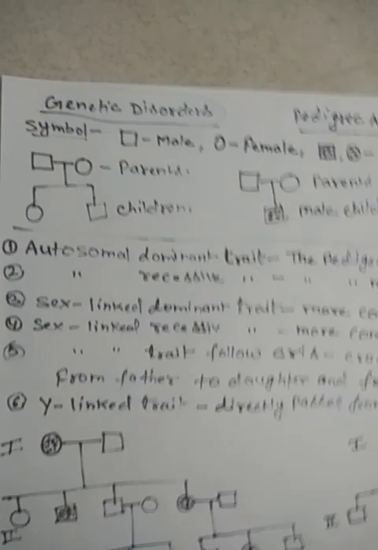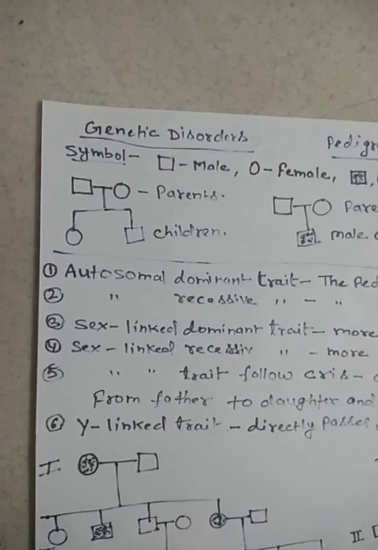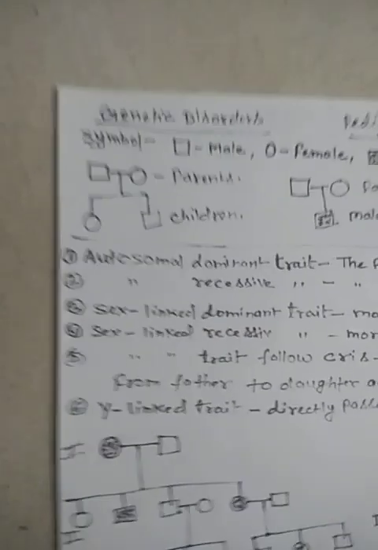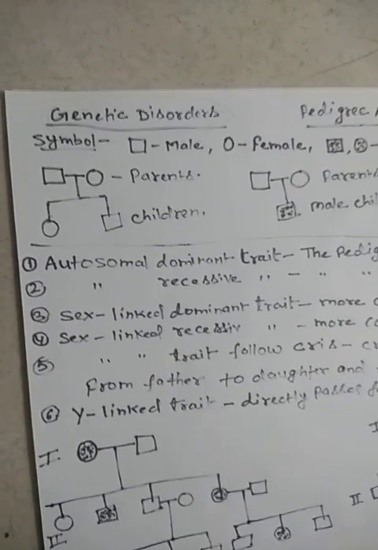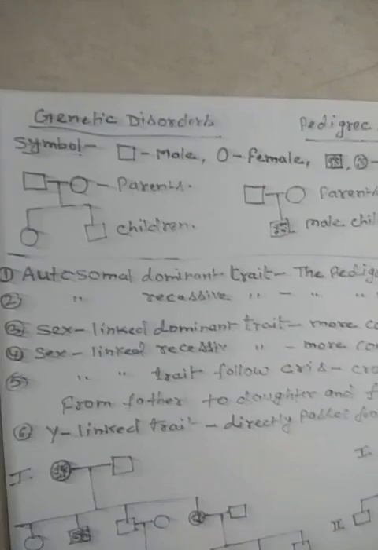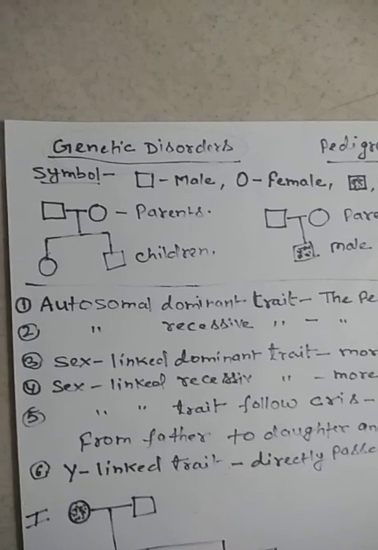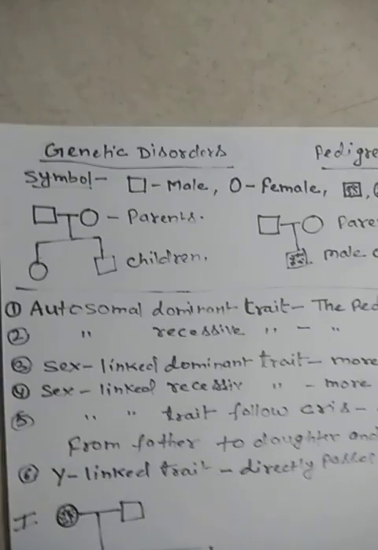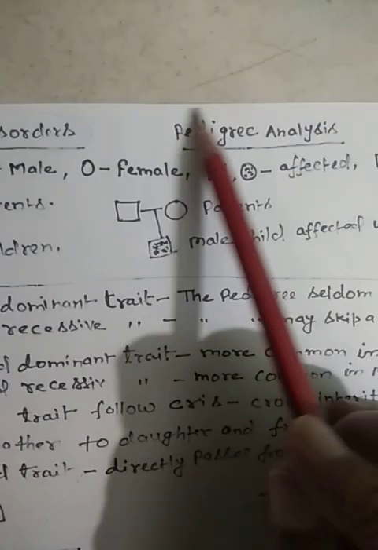So today especially we are going to learn the different genetic disorders found in human beings, and we will try to learn how these traits pass generation after generation, or we can say what is the pattern of inheritance of these traits, diseases or disorders in human beings. Just now I said that in human beings it is not possible to do a controlled cross between two human beings and know the inheritance. The question is then how to know the pattern of inheritance in human beings. So to know it, we can use pedigree analysis.